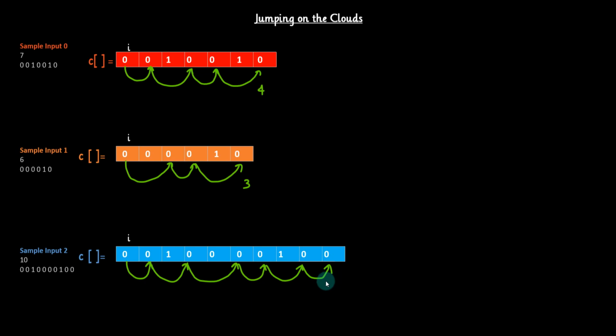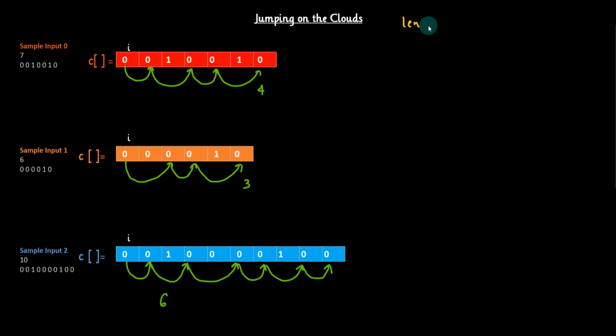So how many jumps are there? 1, 2, 3, 4, 5, 6. So 6 is the answer. Now you know, guys, what algorithm we have to apply. Whatever approach I have discussed, I will write it down, same thing here.